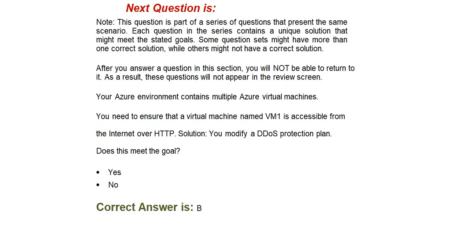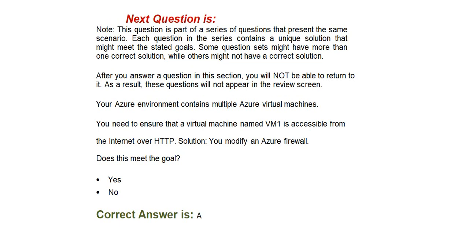Next question is, after you answer a question in this section, you will not be able to return to it. Your Azure environment contains multiple Azure virtual machines. You need to ensure that a virtual machine named VM1 is accessible from the Internet over HTTP. Solution: you modify a DDoS protection plan. Does this meet the goal? Option A, yes. Option B, no. Correct answer is option B, no.